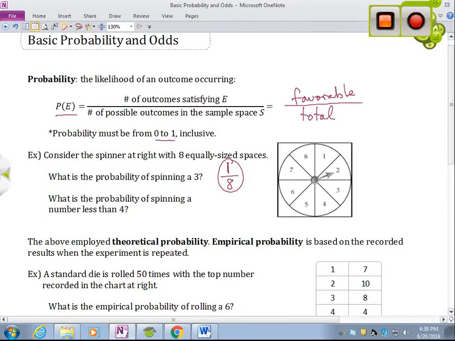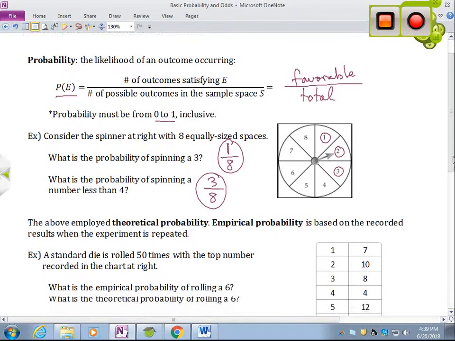And then for the next one, what's the probability of spinning a number less than 4? Well, if I want numbers less than 4, it could be this space, or this space. So the number of favorable outcomes we have here is 3. The total number of outcomes is still 8. There's 8 spaces to choose from. So our probability is 3/8.